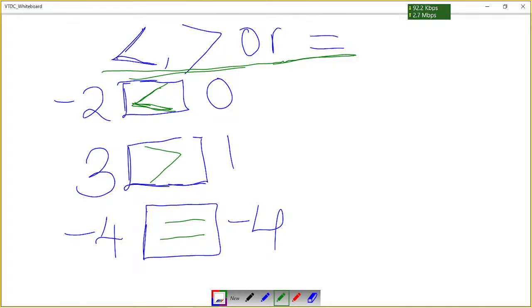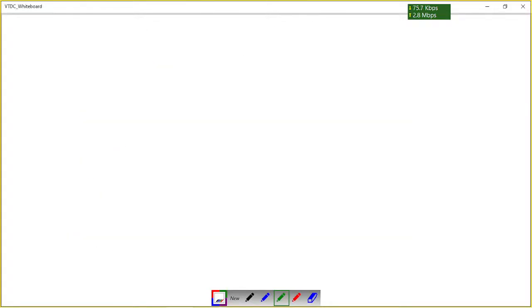So basically, that's how you compare. Remember, all the negative numbers are on the left side of 0 and all the positive numbers are on the right side of 0. Okay, now let's go to the second part of our presentation.